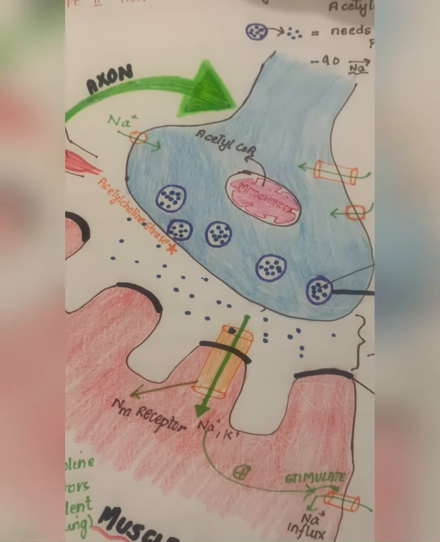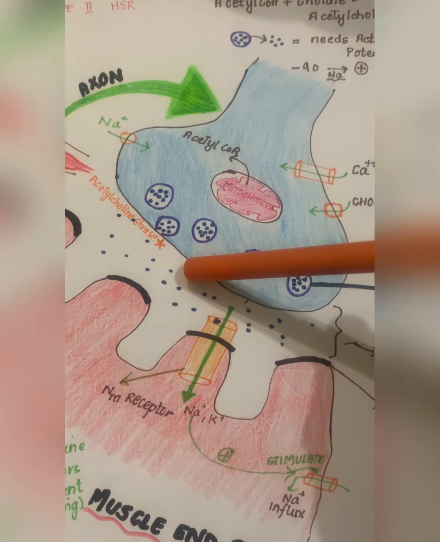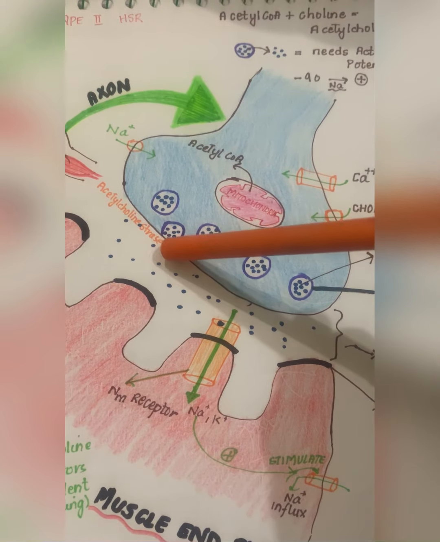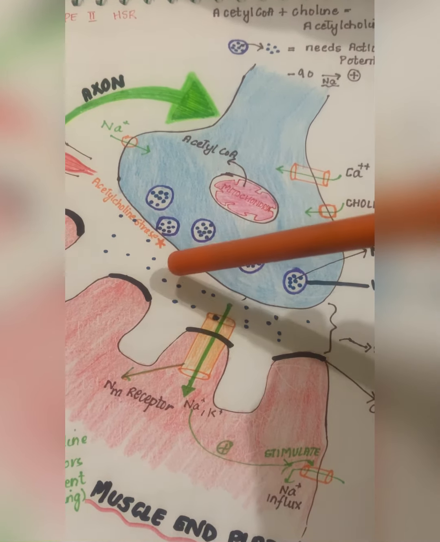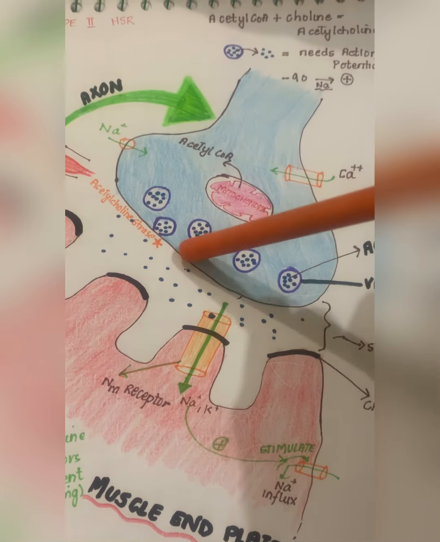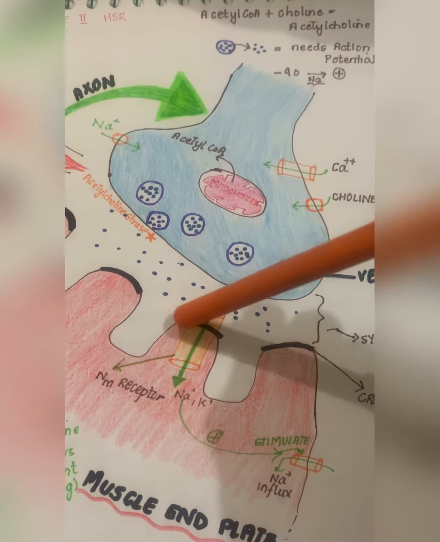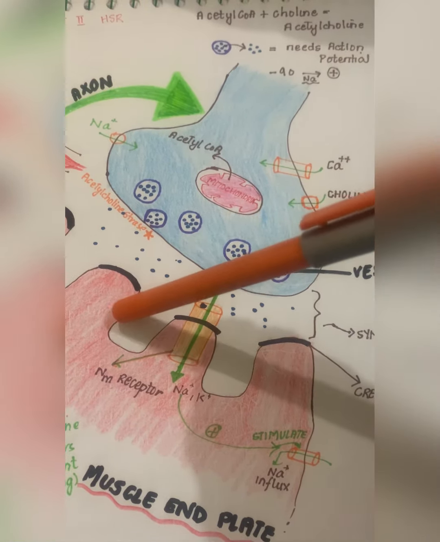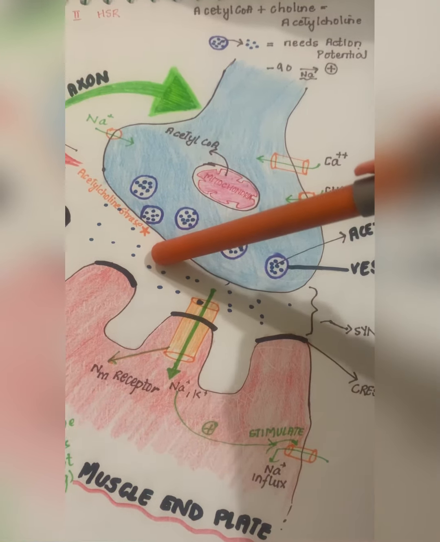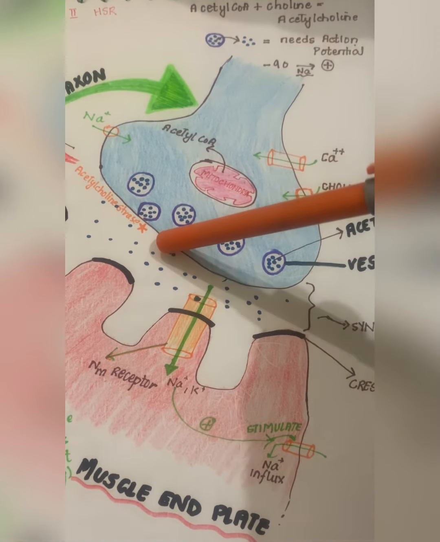Normally, when acetylcholine is released from the axon terminal and is in the synaptic cleft, it is degraded by the acetylcholinesterase enzyme. Now in myasthenia gravis there are deficient NM receptors, and excessive acetylcholine is present in the synaptic cleft because it has fewer NM receptors to bind with. So more acetylcholine is present in the synaptic cleft for a long time.